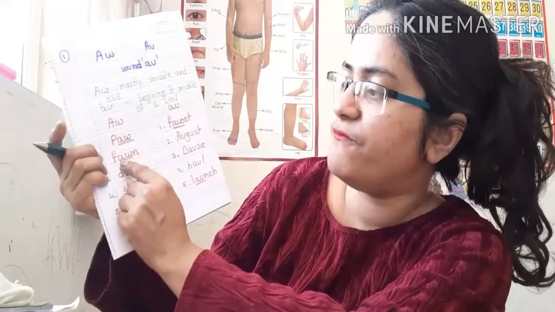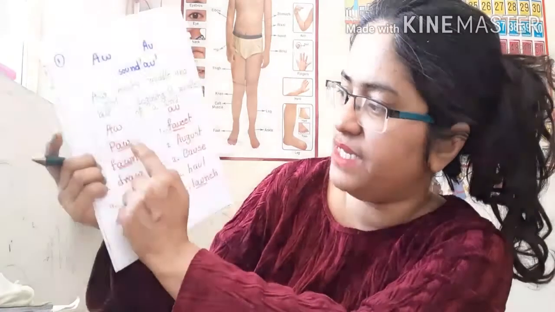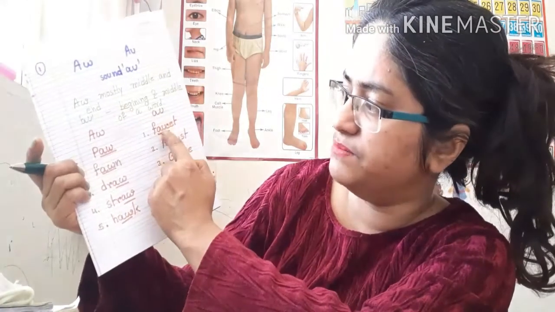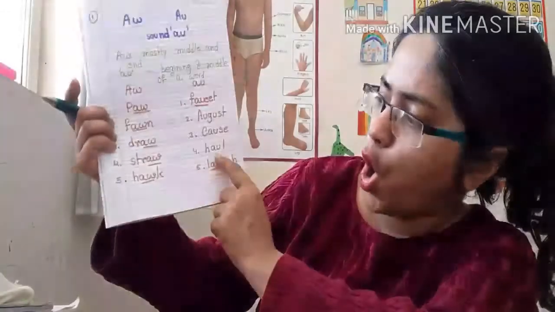Faucet or fawn. Draw. Straw. Hawk. All are end and middle. This one is middle: faucet, August, cause, hall, launch, like that. That means AU is at the beginning and middle of the syllable and AW is at the end of the syllable.